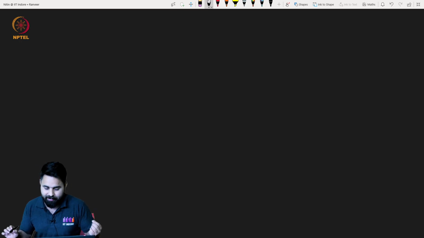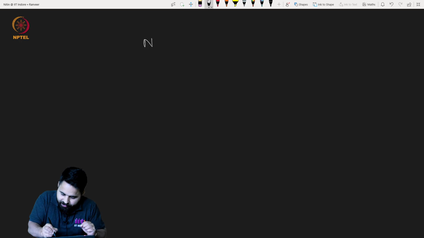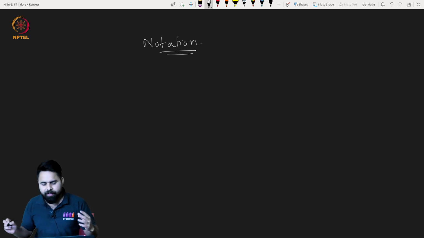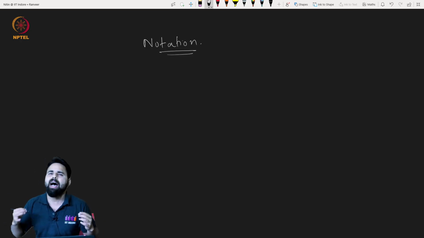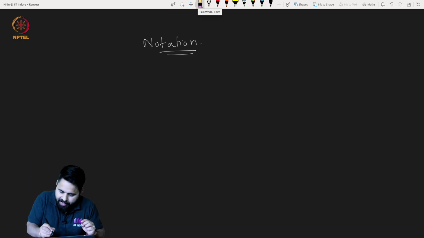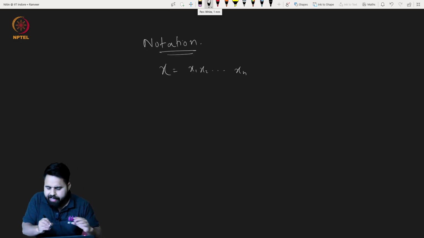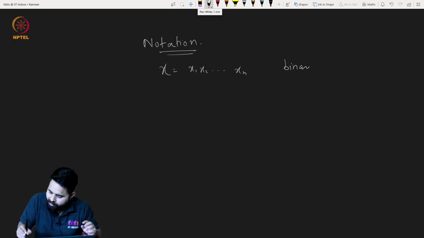Let us go ahead with defining what sensitivity means. Before that I need a notation. We will be dealing with Boolean functions. So what are Boolean functions? A function which takes Boolean strings as input and outputs either 0 or 1. Suppose let x be a binary string, x1, x2 up to xn, and each of these xi is either 0 or 1. So it is a binary string.